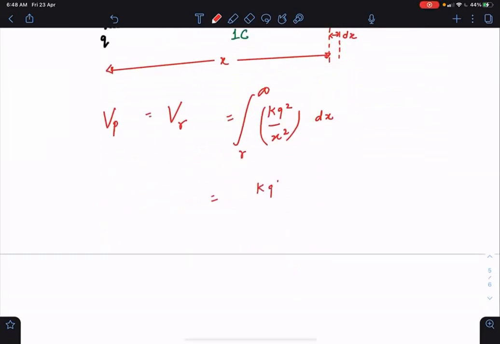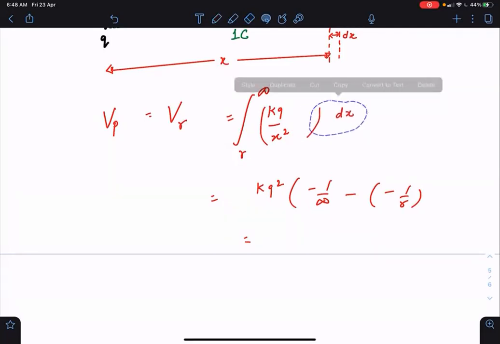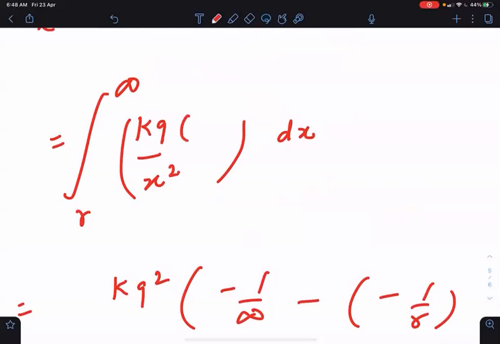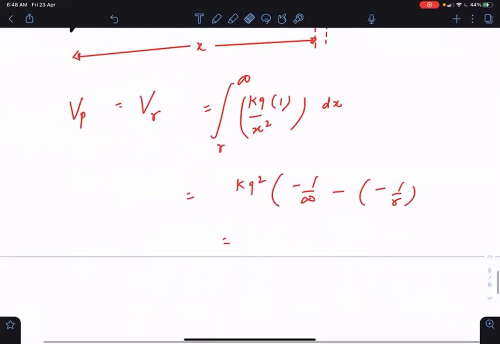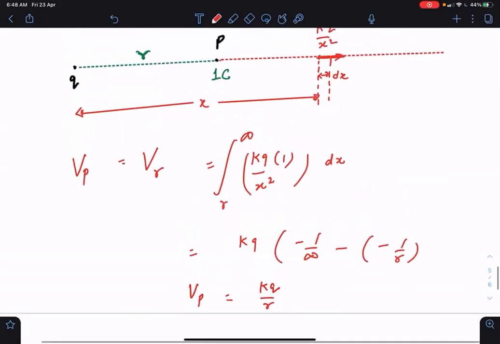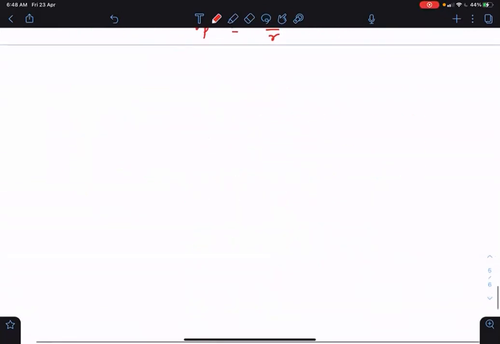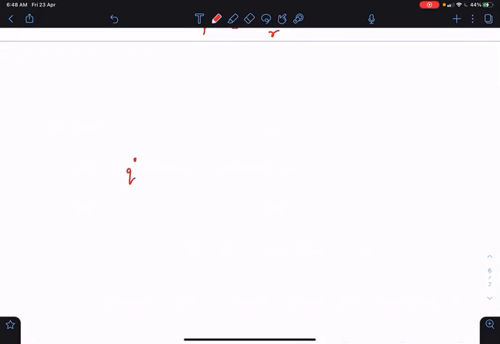So KQ square, integration of 1 by X square, minus 1 by X, so minus 1 by infinity minus 1 by R. Oh, I made a mistake. The second charge is 1 coulomb now. Why did I take Q square? Second charge is 1 coulomb. So we get KQ by R, which means potential of point charge Q at point P is equal to KQ by R.